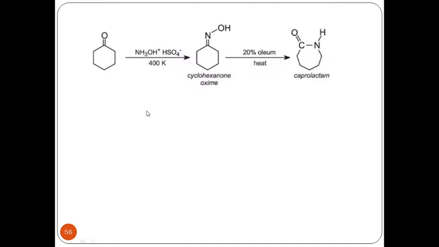Coming to a second example, cyclohexanone reacts with hydroxylammonium hydrogen sulfate at 400 Kelvin to give cyclohexanone oxime. The only problem would be the high temperature, but I will not get any byproducts. Once it is heated in the presence of 20% oleum, it gives caprolactam, which is a very useful starting material in various industries.